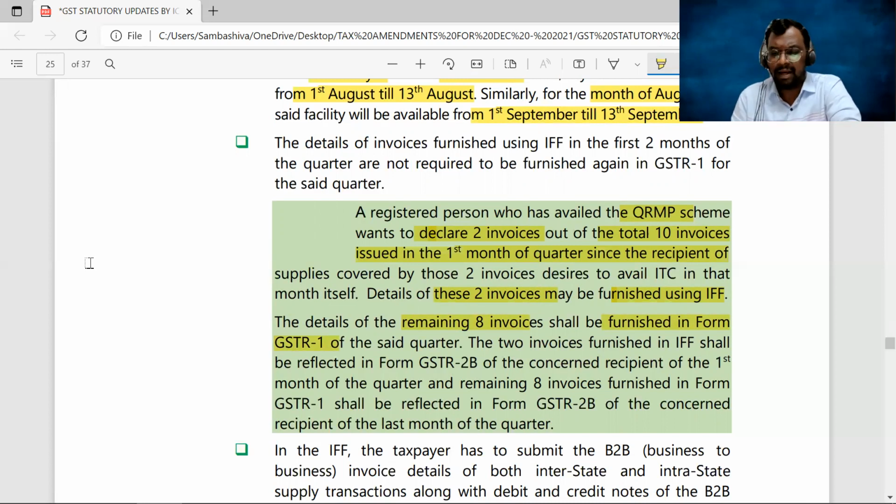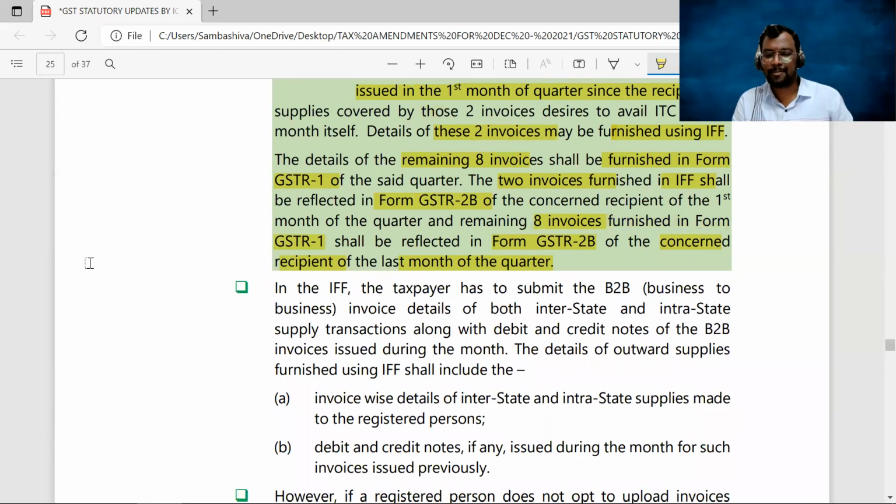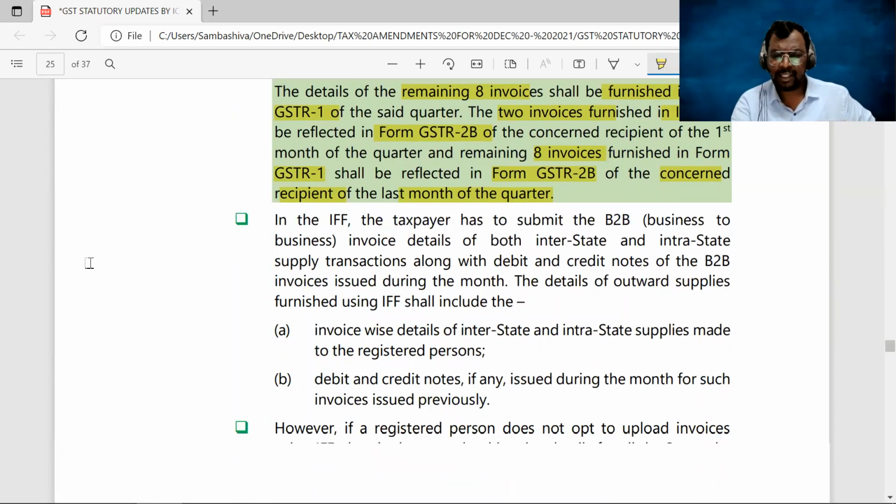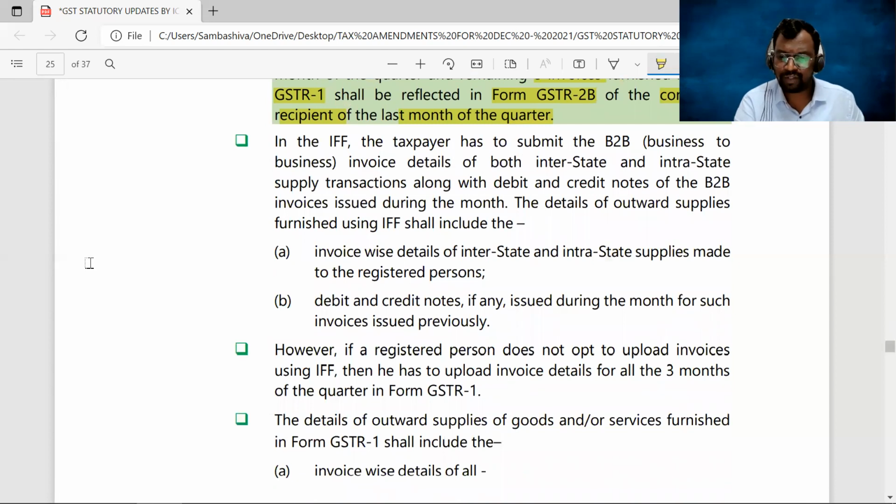Clear, sir? And the 2 invoices details which you furnish through IFF will be reflected in the GSTR2B. And the remaining 8 invoices, which you have furnished by using the GSTR1, will be reflected in the form GSTR2B of the recipient of the last month of the quarter. Okay, sir. Next.